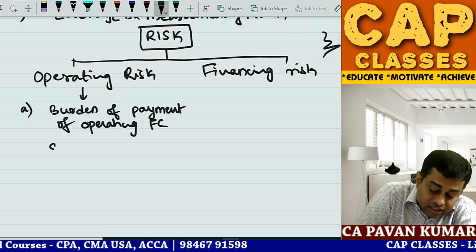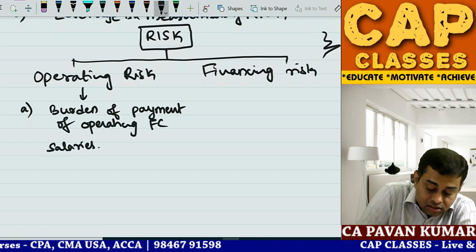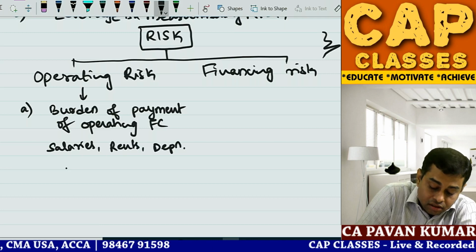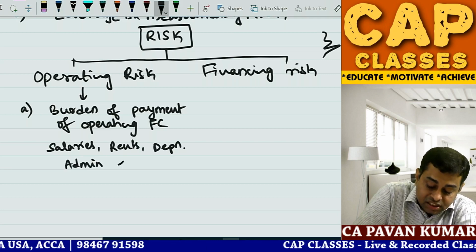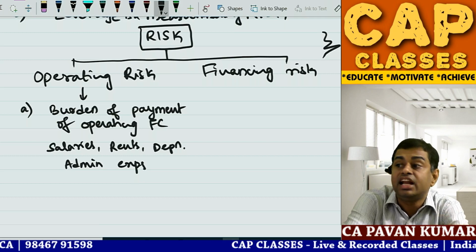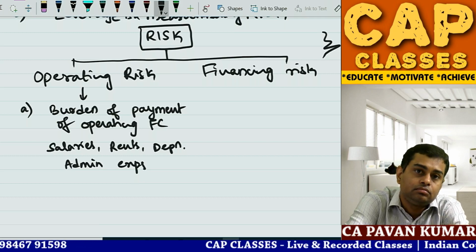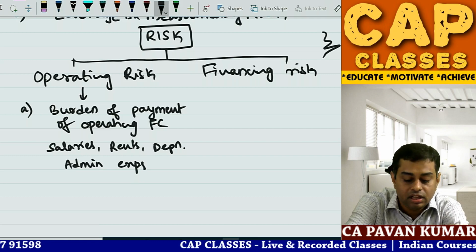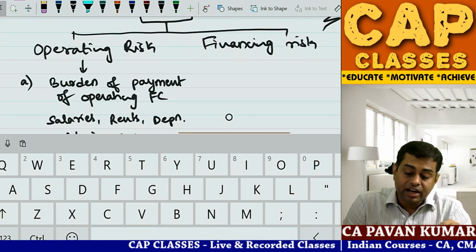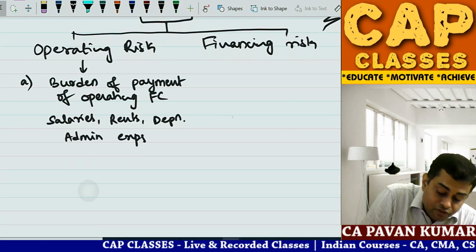For example, salaries, rents, depreciation, admin expenses. All these are normally fixed in nature. And the second point in operating risk is variability of operating profits.